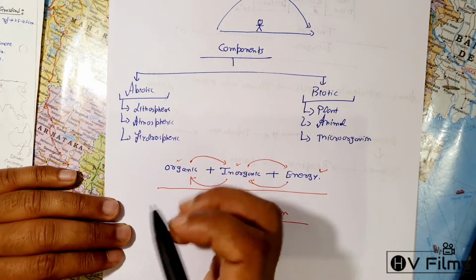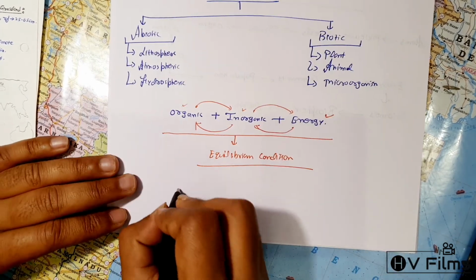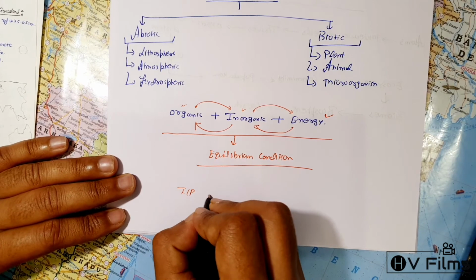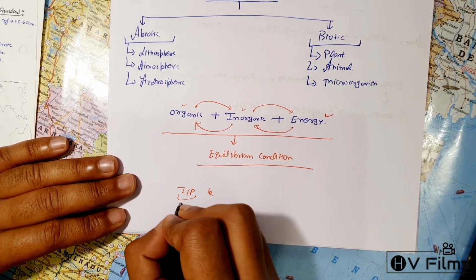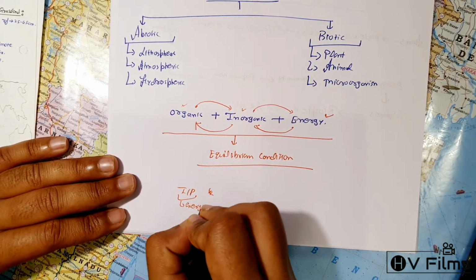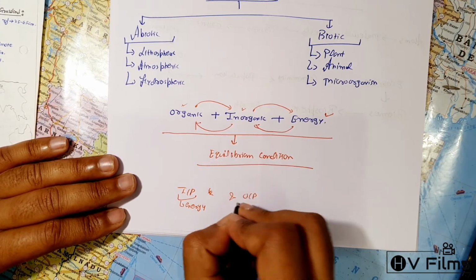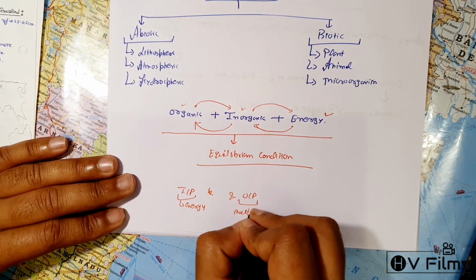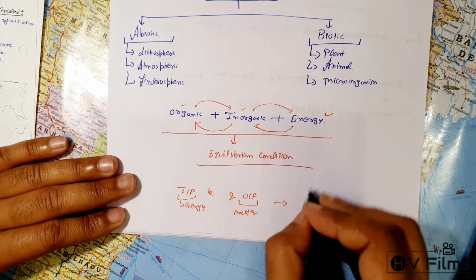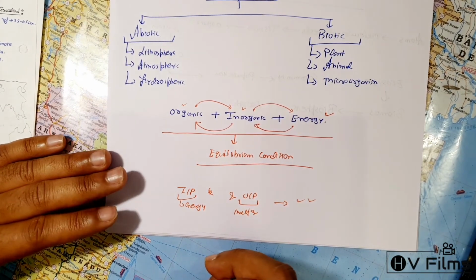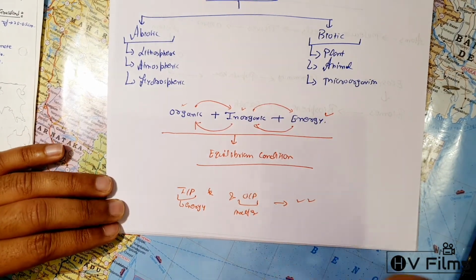As long as we have an input, which is energy, and an output, which is matter, the equilibrium can be maintained. And this is how the equilibrium condition is to be met. This is what the biosphere means.